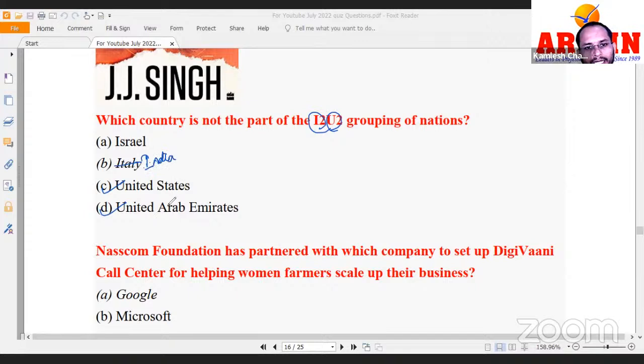So India, Israel, US, Arab Emirates. So these are groupings under I2U2. Another potential question for ASO this time. Okay, I've selected all these questions very carefully.